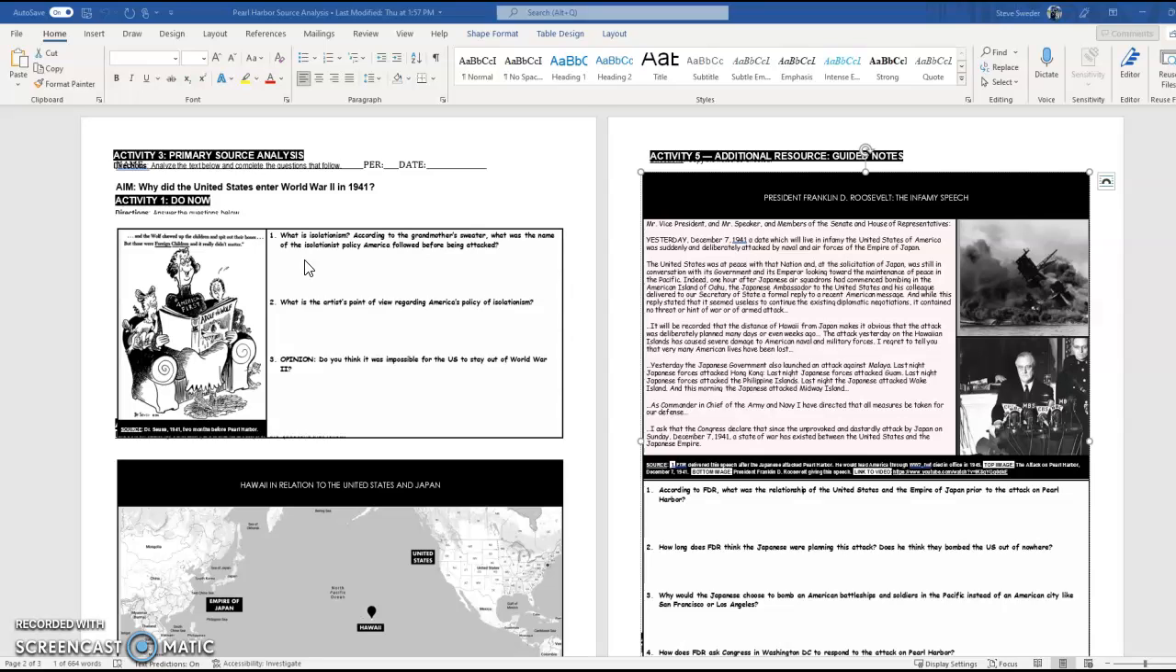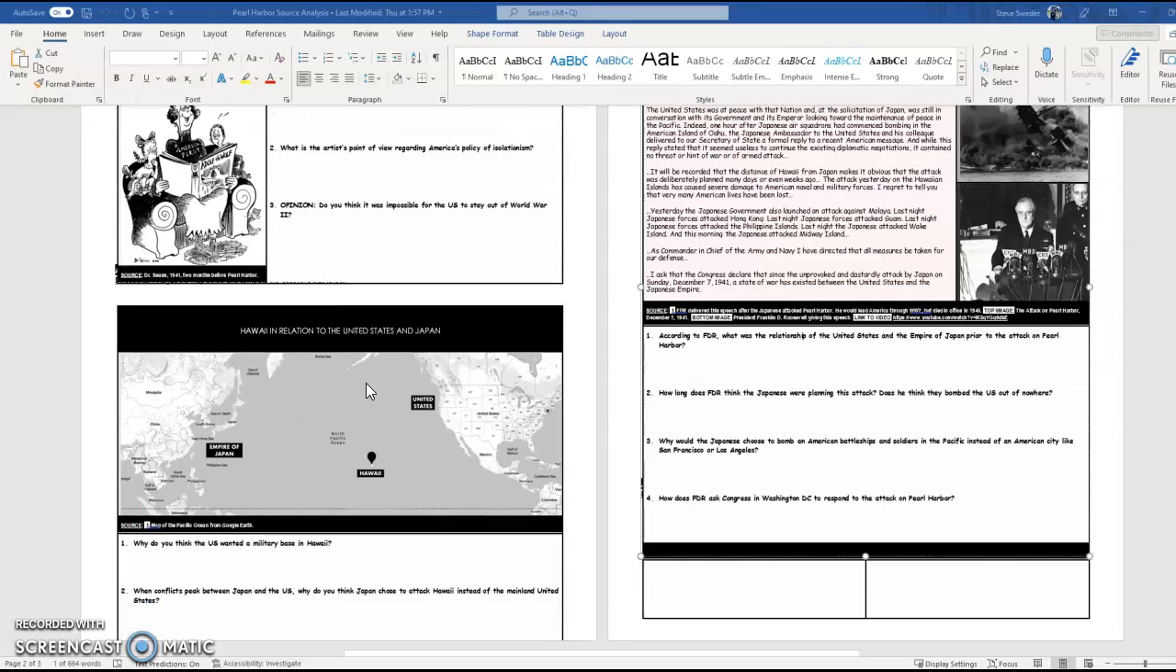So number one here, what is isolationism? According to the grandmother's sweater, what was the name of the isolationist policy America followed before being attacked? Number two, what is the artist's point of view regarding America's policy of isolationism? And number three, do you think it was impossible for the U.S. to stay out of World War II? Make sure you explain your answer there as well.